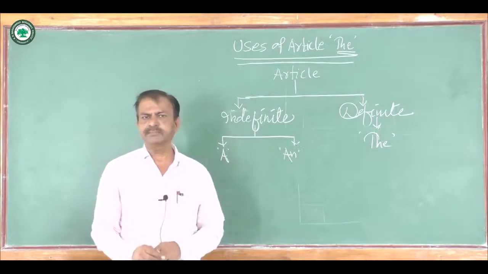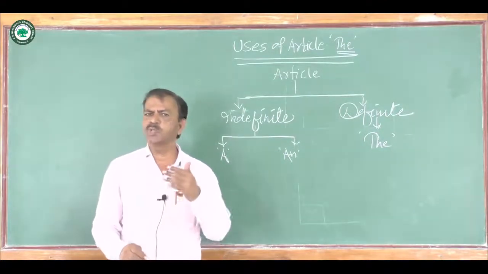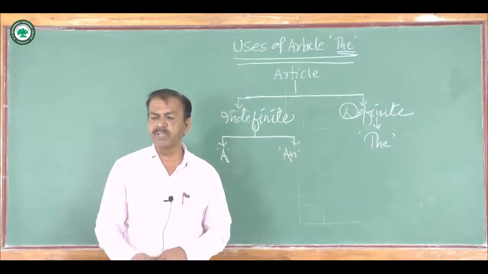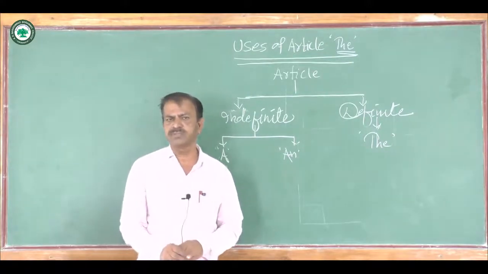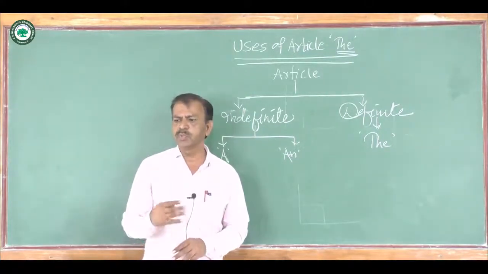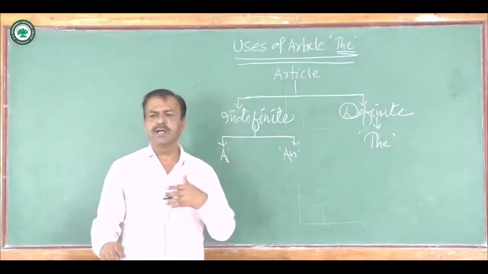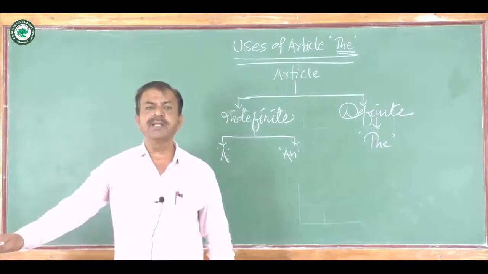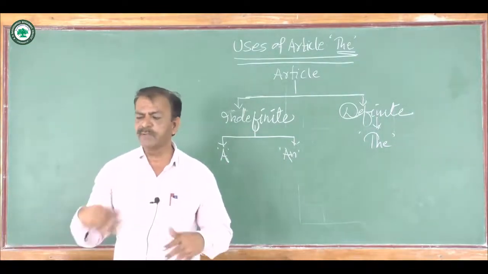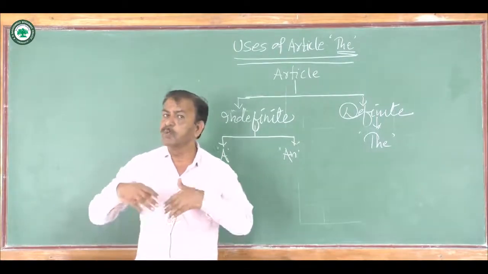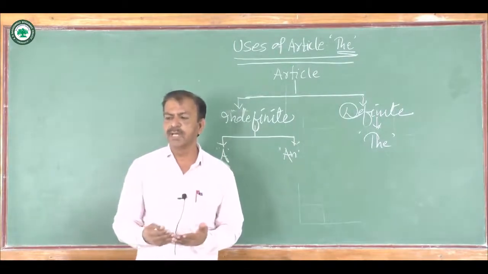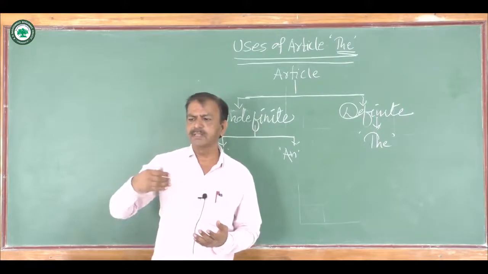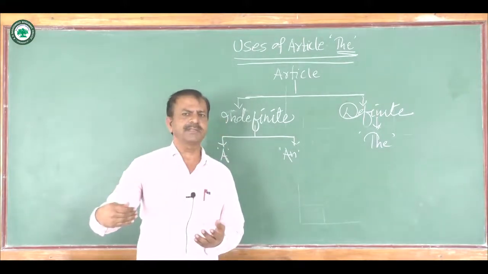Sometimes article the is also used before the abstract nouns when it is used as, we can say, common noun. For example, when we say the moralist in Gandhi revolt against the injustice.